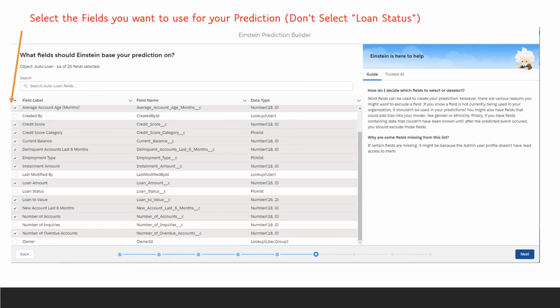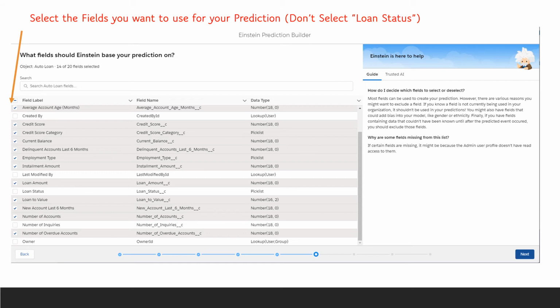So on this screen, we're going to select the fields that we want to use for our prediction. And a couple of things to note is that it is recommended that you use as many fields as possible, because that's going to allow Einstein to find useful correlations using all the fields that are available. There are some cases, though, when you may want to consider removing some fields or not including them. One important reason is that you don't want to include leakers, which are fields that give away the answer, or fields that the model shouldn't know before making a prediction.